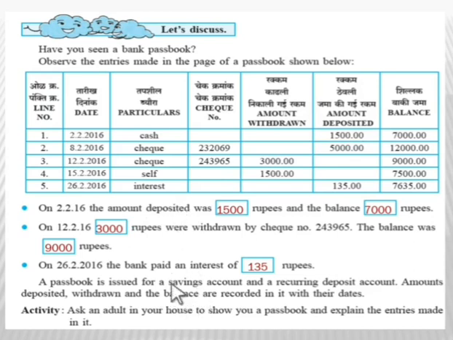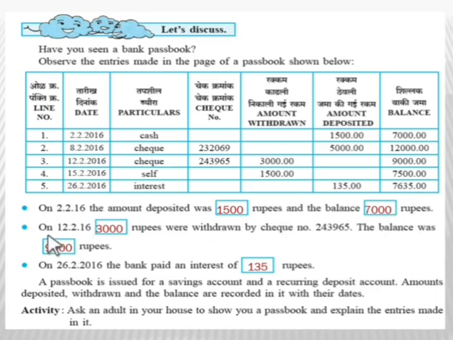Now based on these entries of the bank, certain fill in the blanks are given. We have to answer them. The first one: on 2/2/16, that is 2nd February 2016, the amount deposited was dash rupees. Now what amount is deposited? Here 1500. So we will write 1500 in the box. And the balance was dash rupees, that is, what is the balance on the same day? It is 7000 rupees. So we will write 7000.